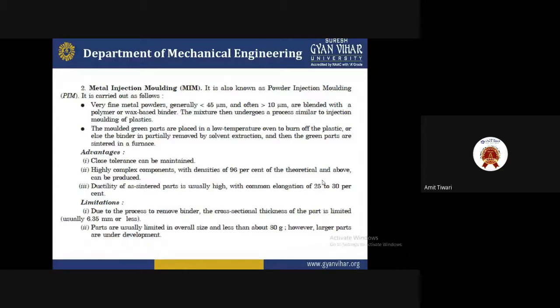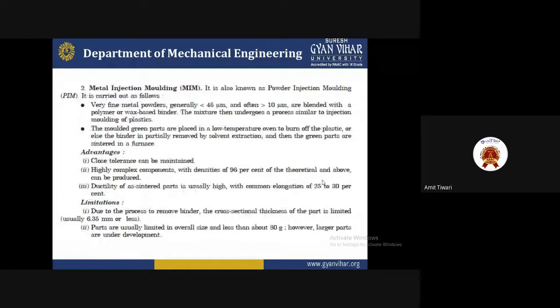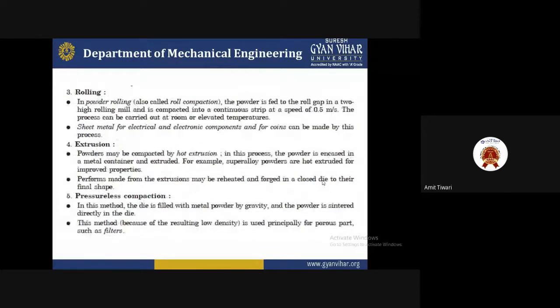Okay, now we have to understand the different aspects. The third one is rolling. In powder rolling, also called roll compaction, the powder is fed to the roll gap in a two-high rolling mill and is compacted into a continuous strip at a speed of 0.5 meter per second, and this can be carried out at an elevated temperature.